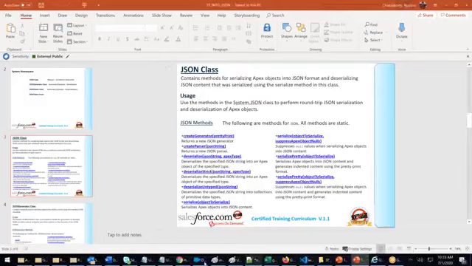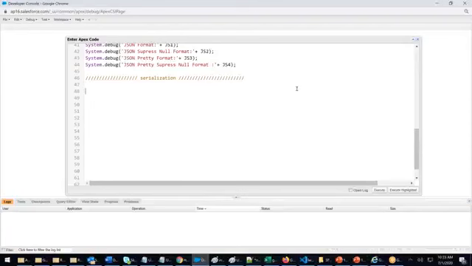Now let's do practically. Suppose somebody gave me a string. String A equals 10. I have to convert it back to an integer.